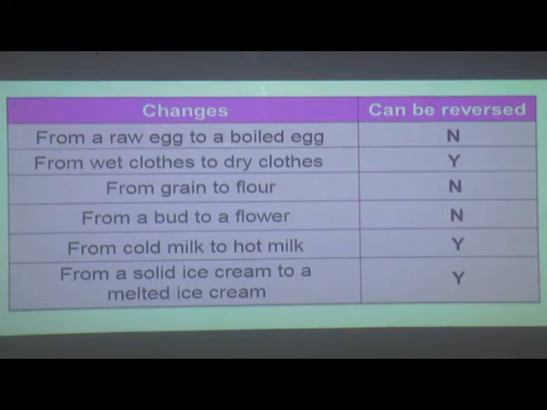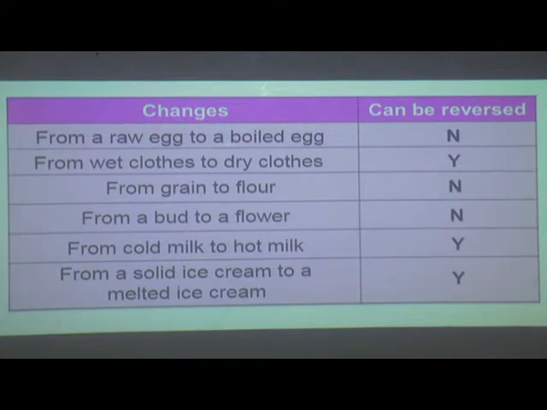So this is a table that we studied about the reversible and irreversible changes. So we will have a quick review. There are a large number of changes taking place around us continuously. Some of them can be grouped together and some of them cannot.